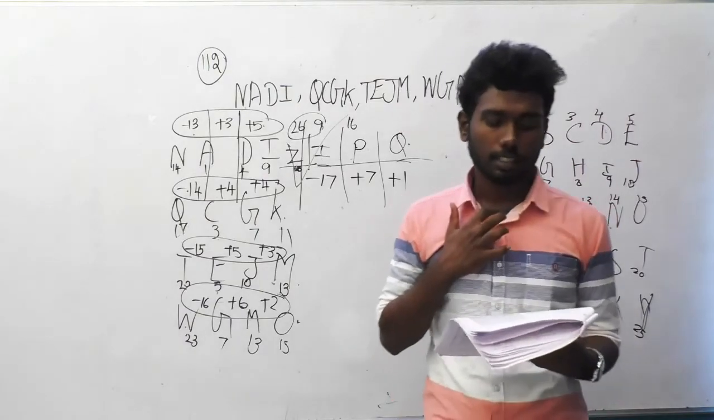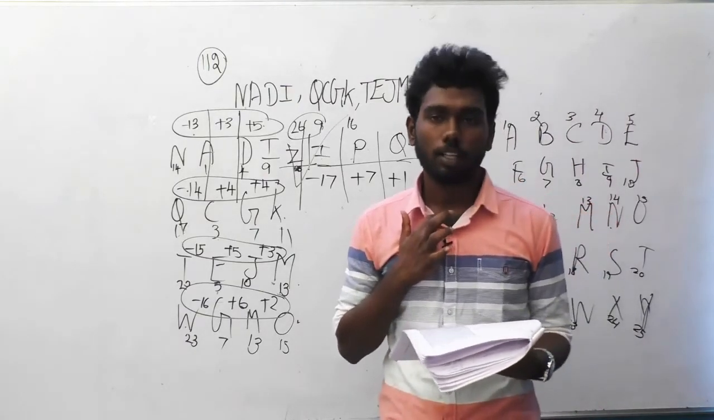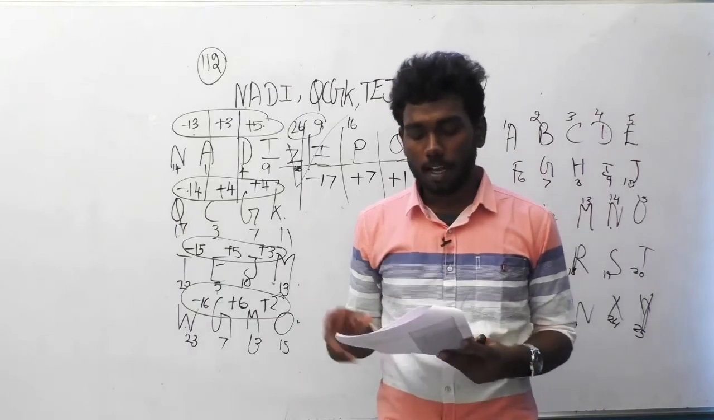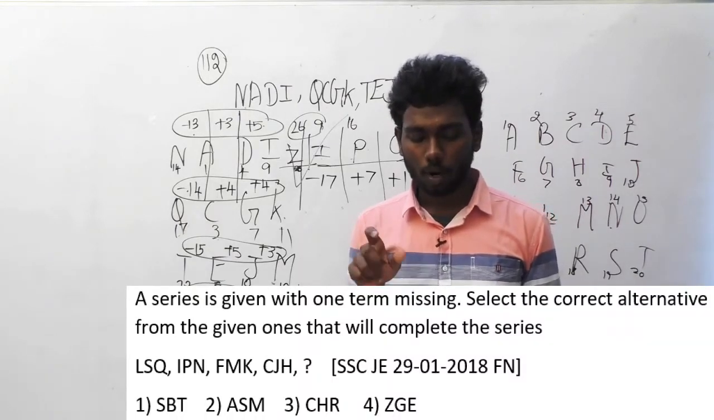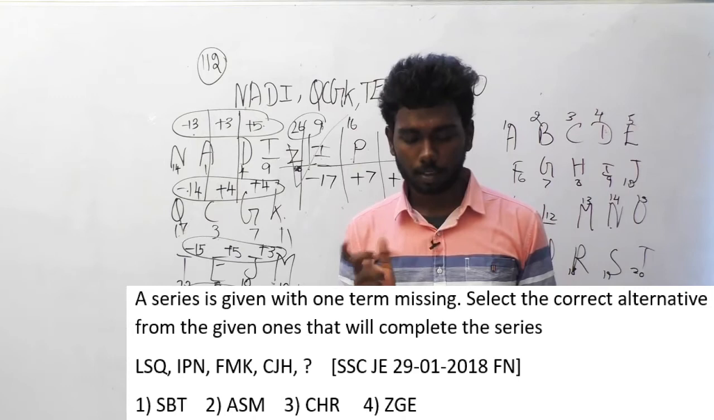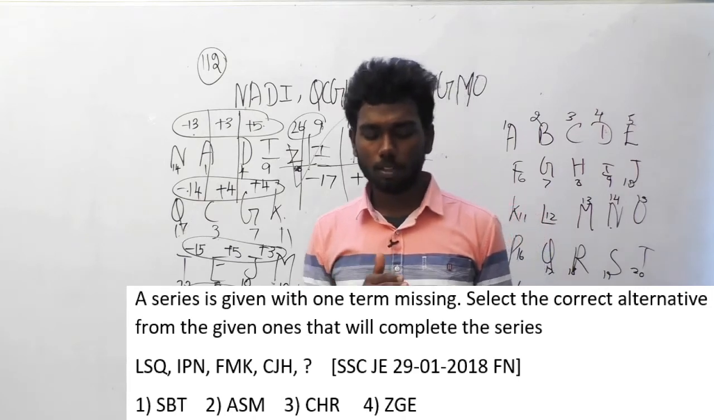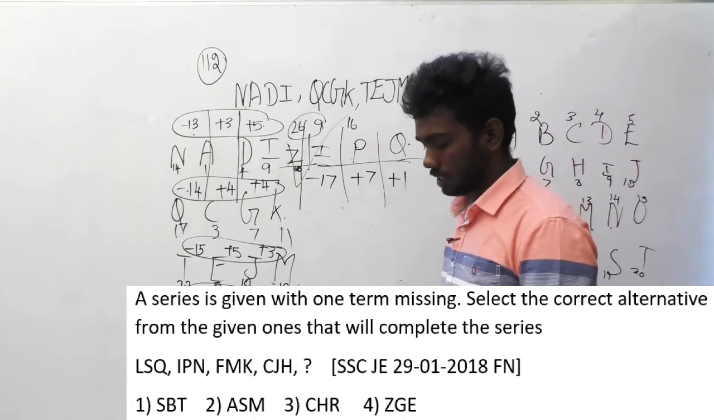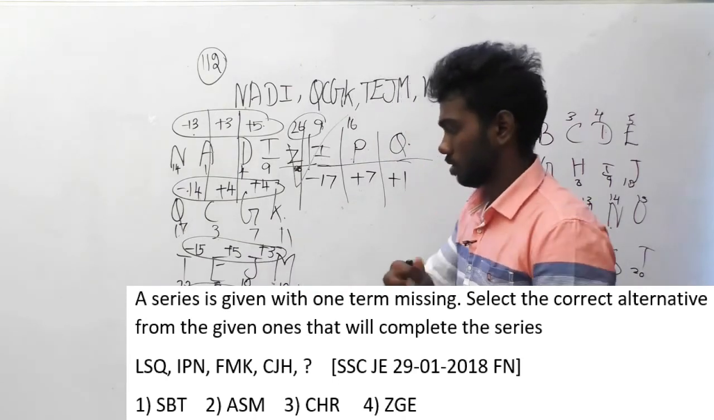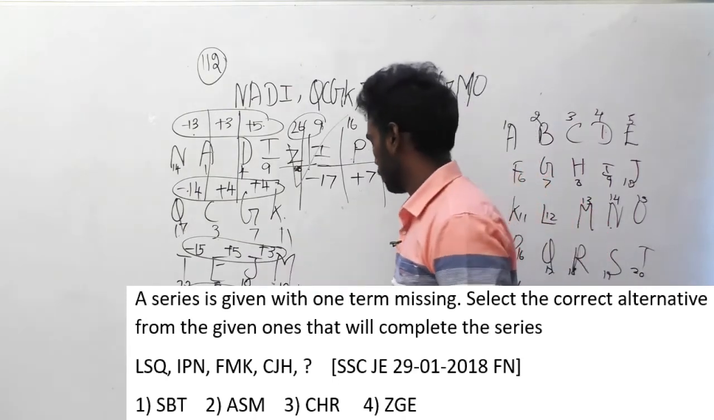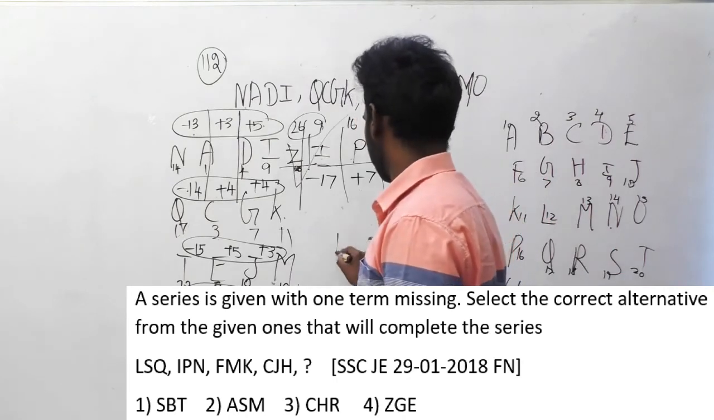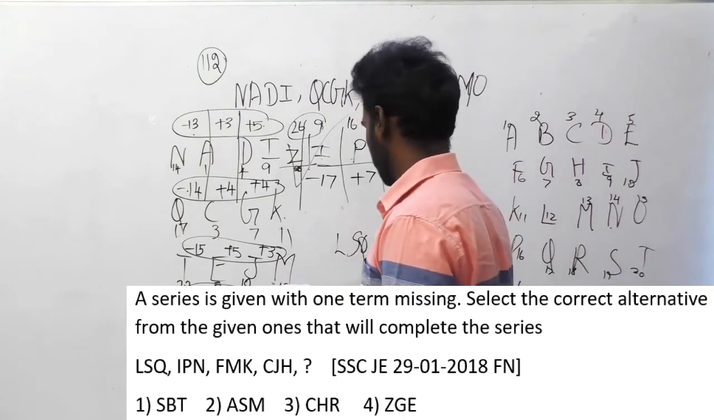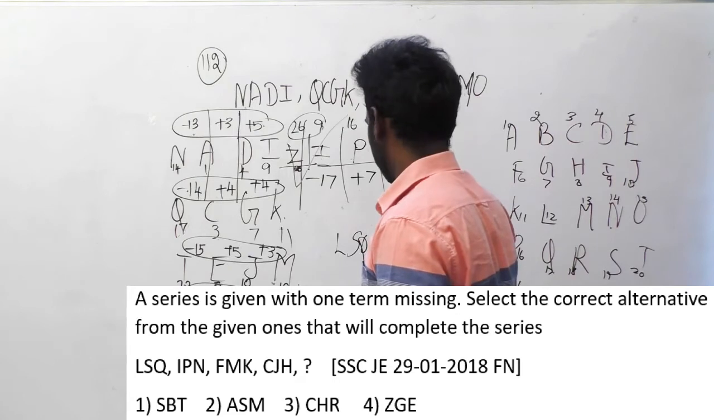This question is asked in SSC JE 29th January 2018 forenoon session. A series is given with one term missing. Select the correct alternative from the given ones that will complete the series. And the series mentioned here is LSQ, IPN,